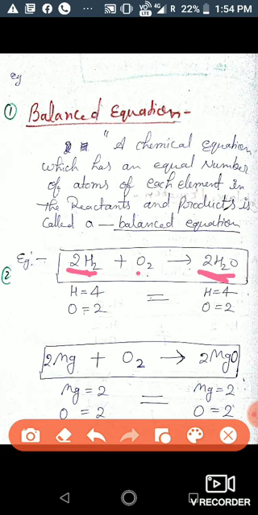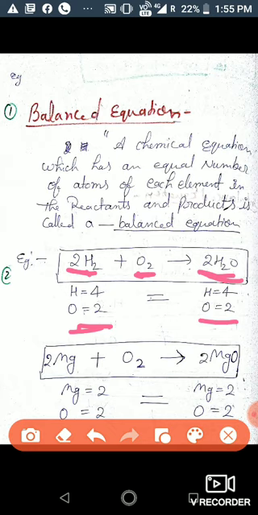Okay, and the number of oxygen atoms in reactant side is 2 only, and the number of oxygen atoms in product side is 2 also. देखो ये O है, O के आगे front में देखिए 2 लिखा है, तो this 2 is for both, for hydrogen as well as for oxygen also. तो दोनों के लिए 2 है, so the number of atoms of oxygen is also 2. So this is a balanced equation.